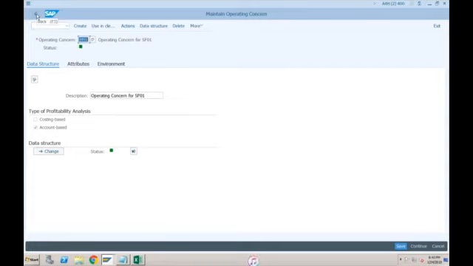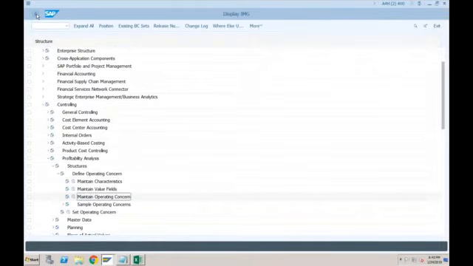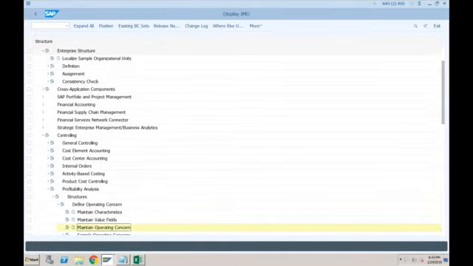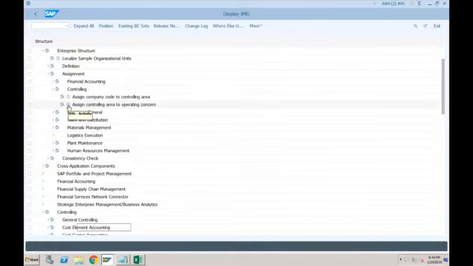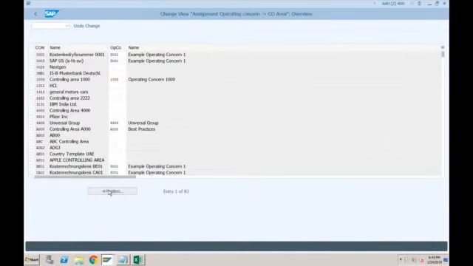Okay, so just creating the operating concern is not enough. What we need to do is assign the operating concern to our controlling area. So for that, I have to go to enterprise structure, definition, controlling, sorry, this is a definition. I need to go for assignment, controlling, and you have to assign the controlling area to operating concern. So our controlling area is SF01, which we need to assign to operating concern SF01. Just click on save.